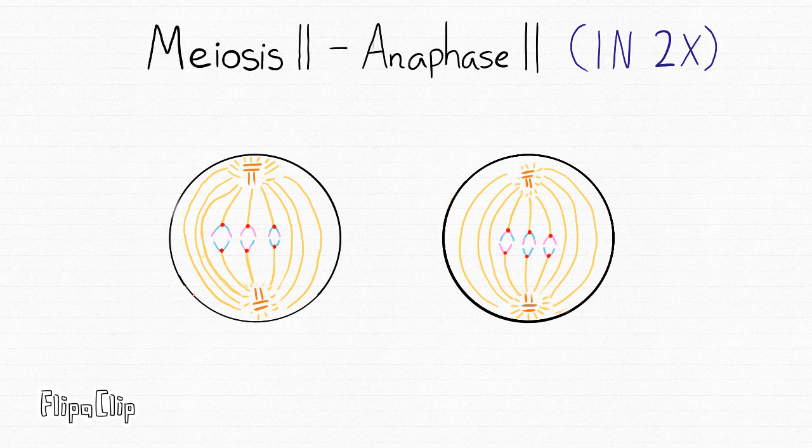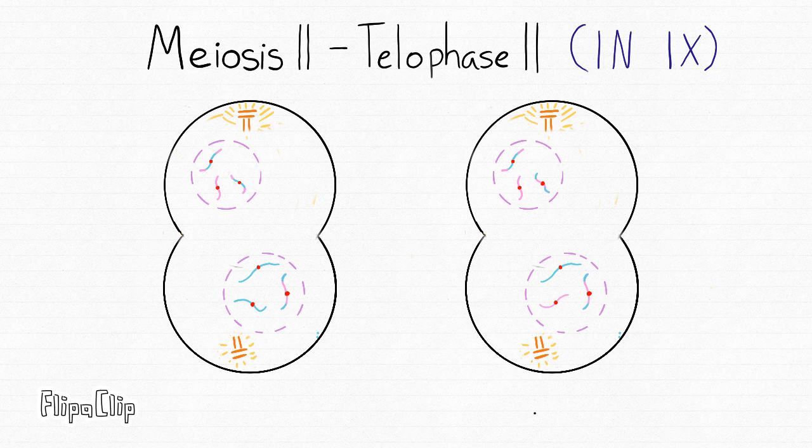Next is anaphase 2, with a chromosomal number of 1n, 1x. During this phase, the cell elongates. Non-kinetochore microtubules lengthen, kinetochore microtubules shorten, and sister chromatids separate. This causes the centromeres to split and be pulled apart. After that is telophase 2, with a chromosomal number of 1n, 1x. During this phase, a new nuclear membrane forms, chromosomes uncoil, a cleavage furrow forms, and a ring of actin microfilaments starts cytokinesis during late telophase.